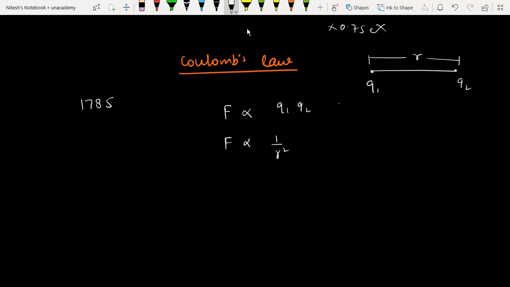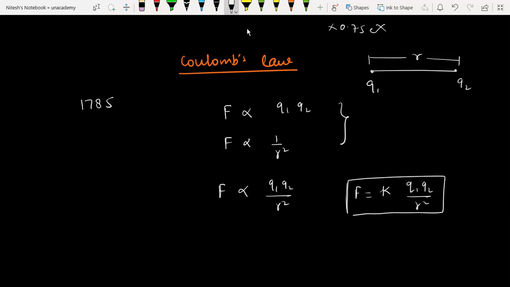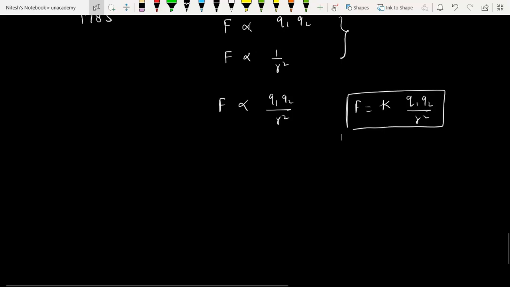So if we put them together, we will come to know that F is directly proportional to Q1 Q2 by r square, which we can replace the directly proportional sign by putting a constant over it. That constant is k, and F equals k q1 q2 by r square. Okay.